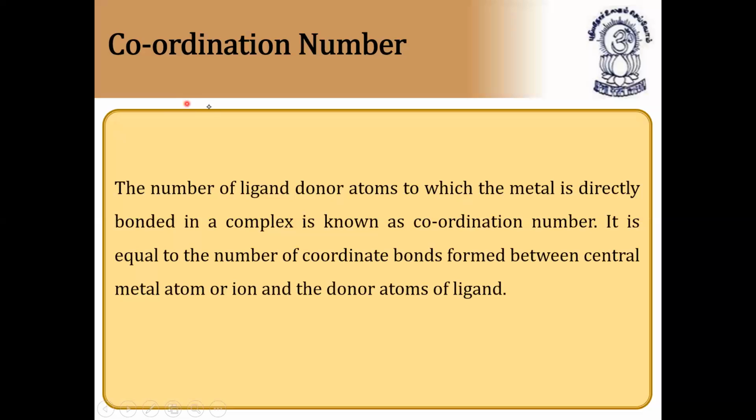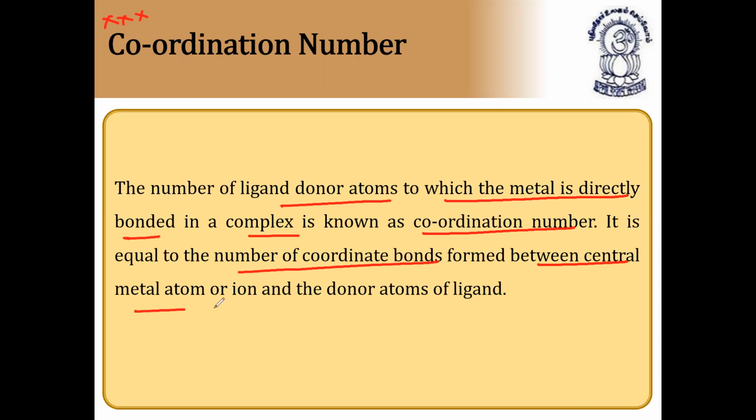Next we have coordination number, the number of ligand donor atoms. Very important. The number of ligand donor atoms to which the metal is directly attached, bonded, in a complex is known as coordination number. It is equal to the number of coordinate bonds formed between the central metal atom or ion and the donor atoms of the ligand. How to calculate the coordination number for a given complex, I'll tell you later.